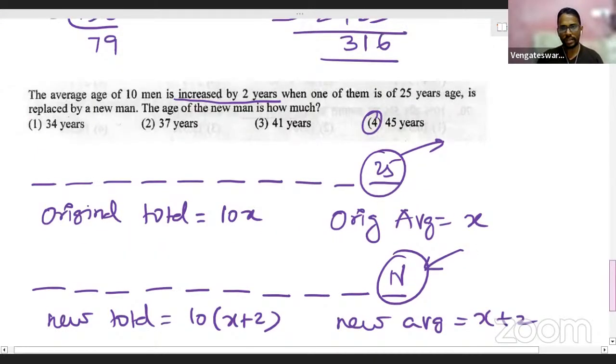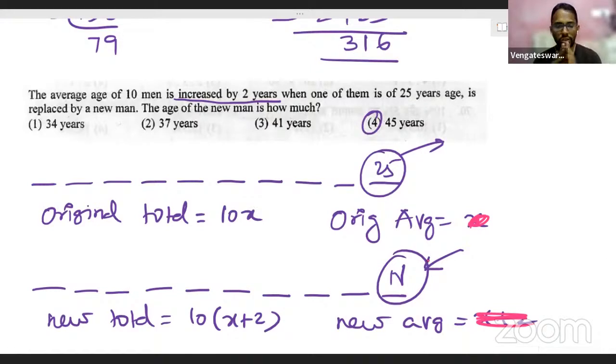Now forget about this x plus 2 and all, nothing needed. Originally the group has some average, and the new average is going to be 2 more than the original average. That's what they try to tell in this question.